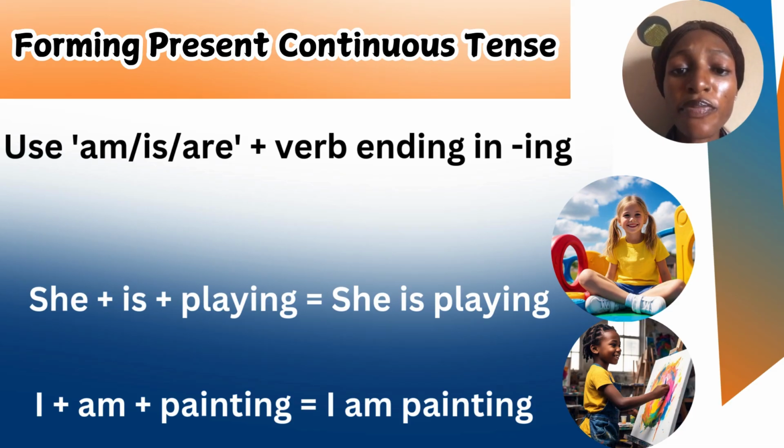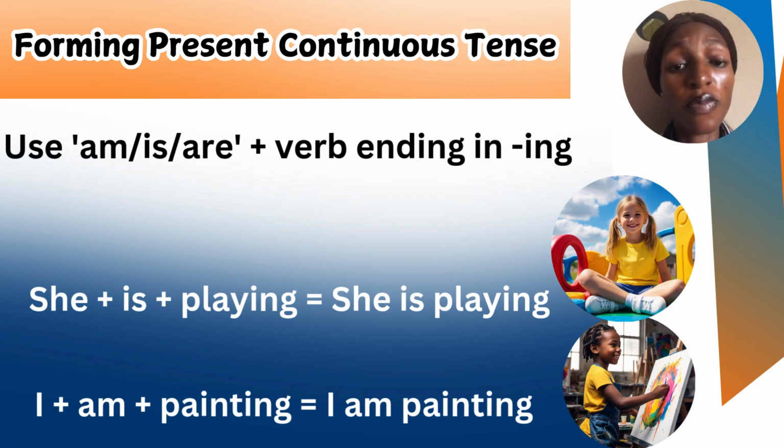How do we form present continuous tense? We use am, is, are plus verb ending in ing. Do not forget that a verb is an action word. She plus is plus playing. She is playing. The play is an action word, which is a verb, and ing is being added to show